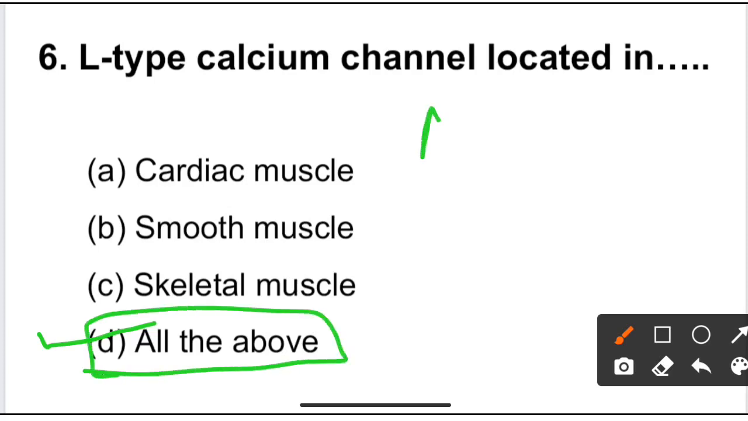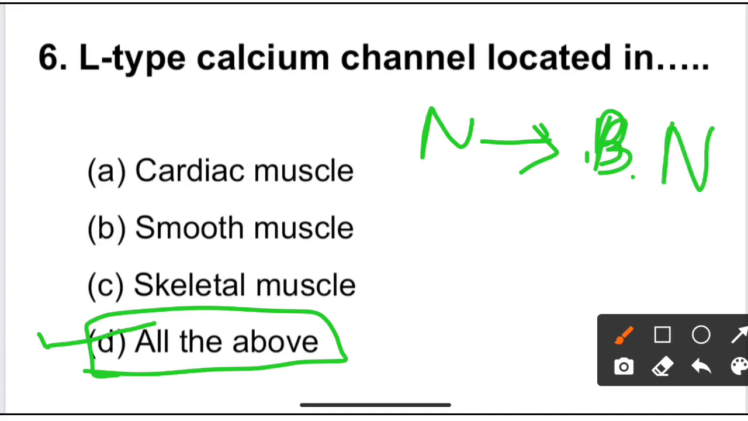N type of calcium channel is present in brain or neurons. It is present in neuron. So N type and neuron N.